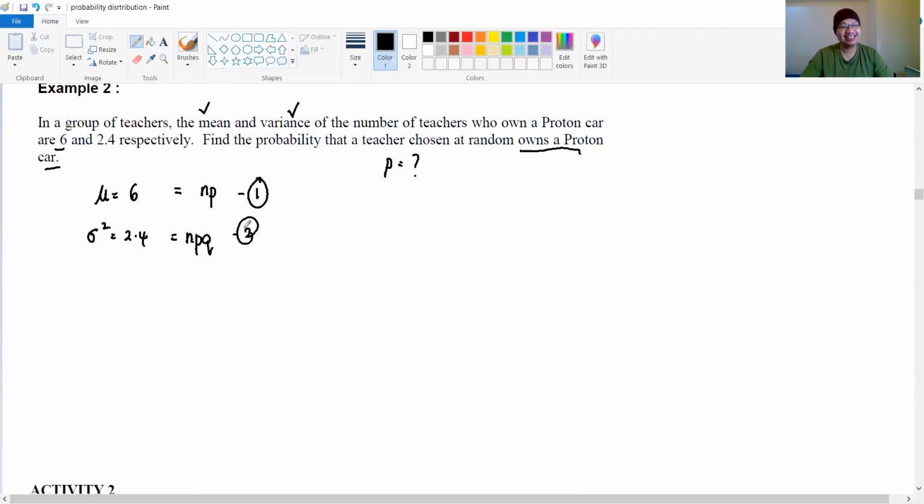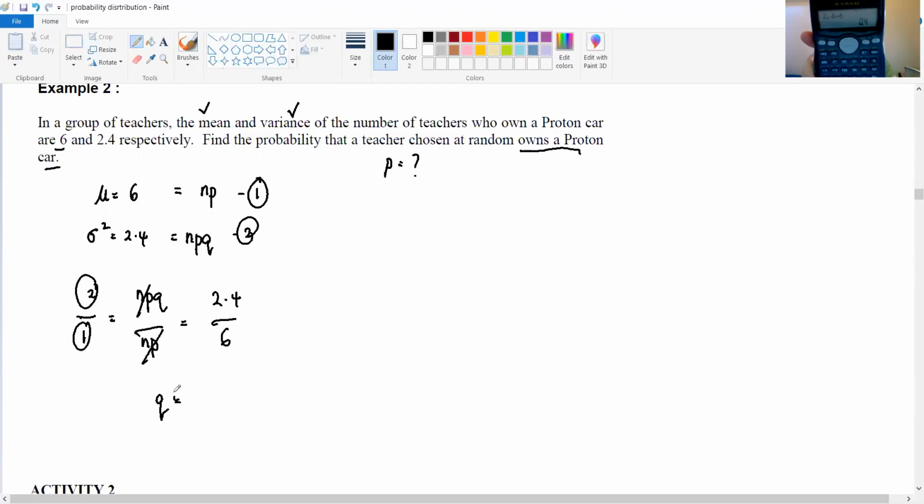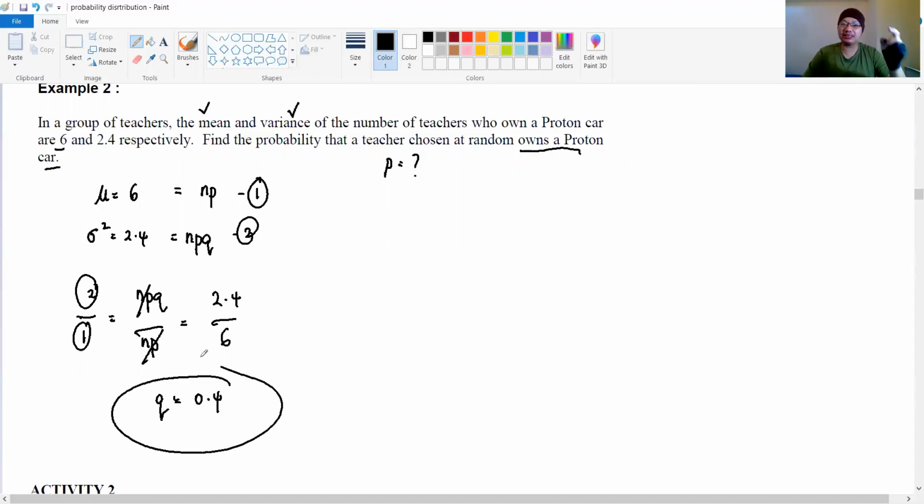So guys, from here, how about dividing 2 by 1? What are we going to get? NPQ over NP equals 2.4 over 6. NP cancels, so Q equals 2.4 divided by 6, which is 0.4. So what does that mean? Q means the teacher chosen doesn't have a Proton car. Now we want to find the teacher that owns a Proton car.